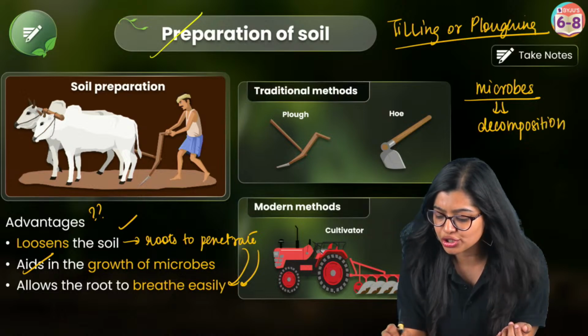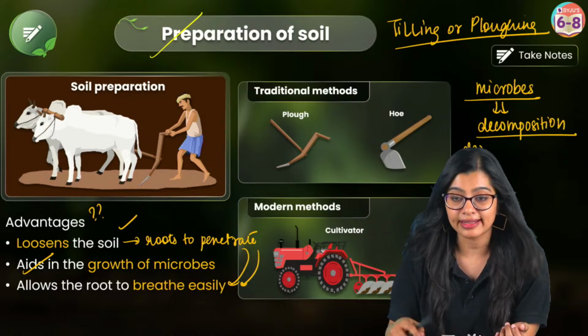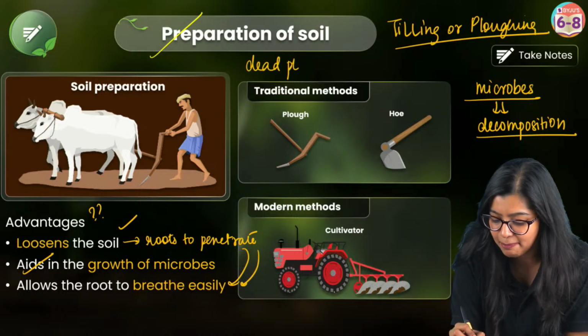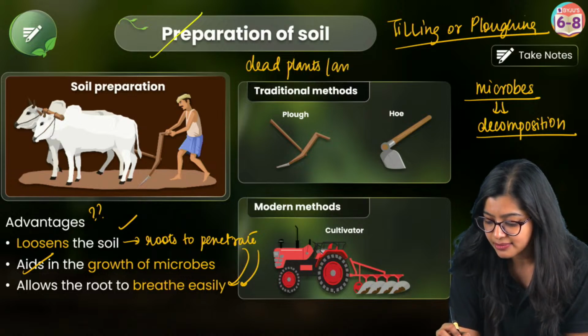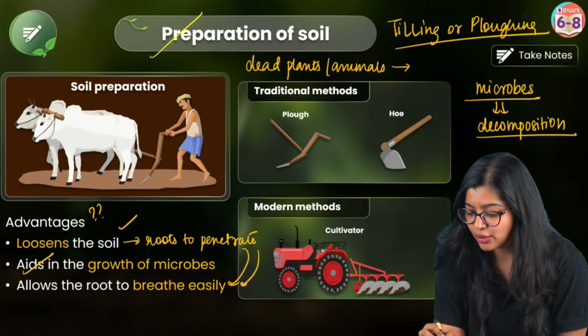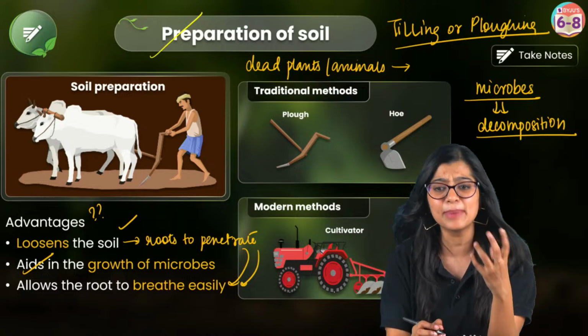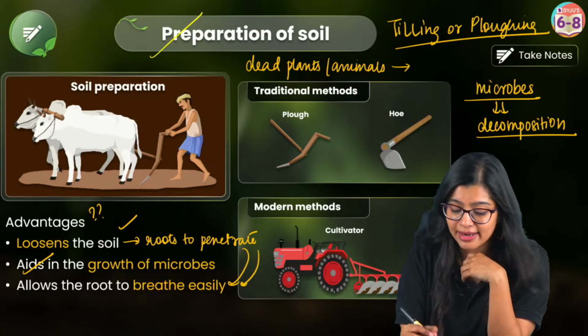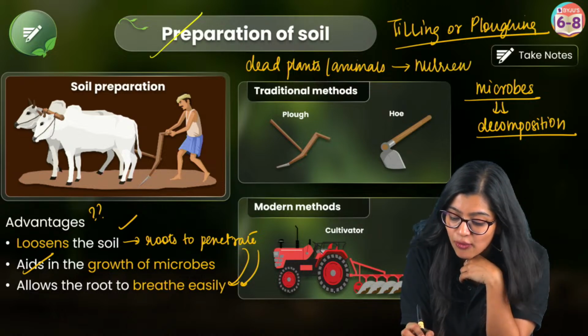What is decomposition? When dead plants and animals are broken down into simple forms, those simple forms act as nutrients for the plant.